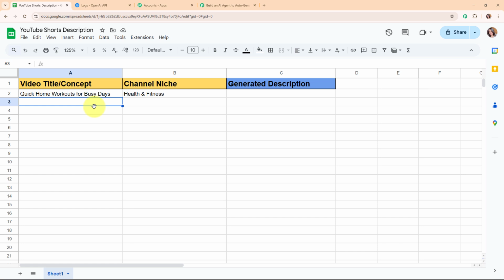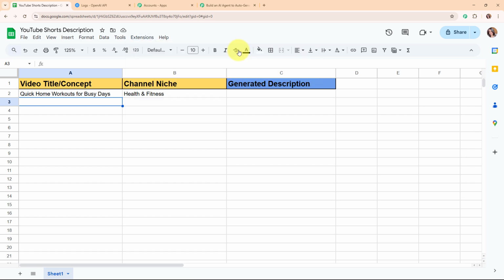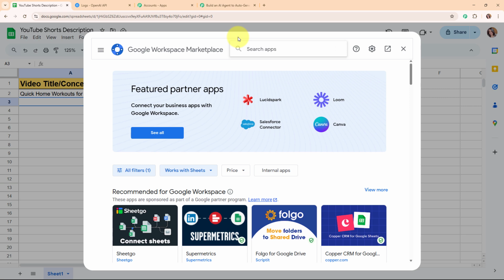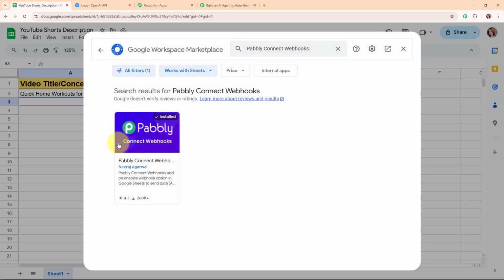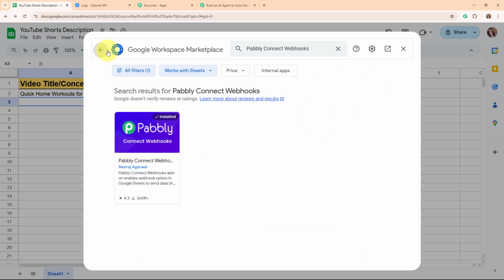To build this connection, you need to install an add-on in your Google Sheets account first. For that you need to click on extensions, and from here select add-ons. Under add-ons, select get add-ons. Then in this Google Workspace Marketplace, you have to search for an add-on called Pabbly Connect Webhooks, and install this add-on in your Google Sheets account in order to connect your Google Sheets with Pabbly Connect. Here you can see it is already installed in my Google Sheets account. Once you install this add-on, you have to follow exactly the same steps.